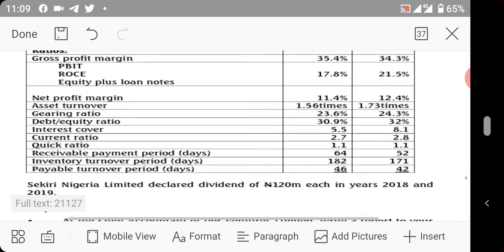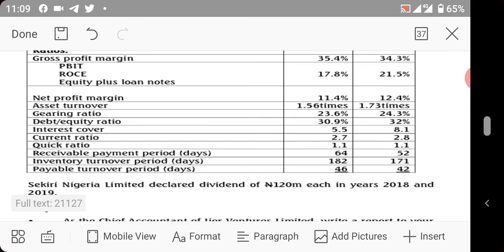Looking at this ratio, you will see asset turnover. In 2018, the asset turnover was 24.3. In 2019, it was 23.6. So since it's 24.3 in 2018, you can see that the assets were generating more than in 2019. Now, this could be as a result of the increase in the value of assets that we bought in 2019.